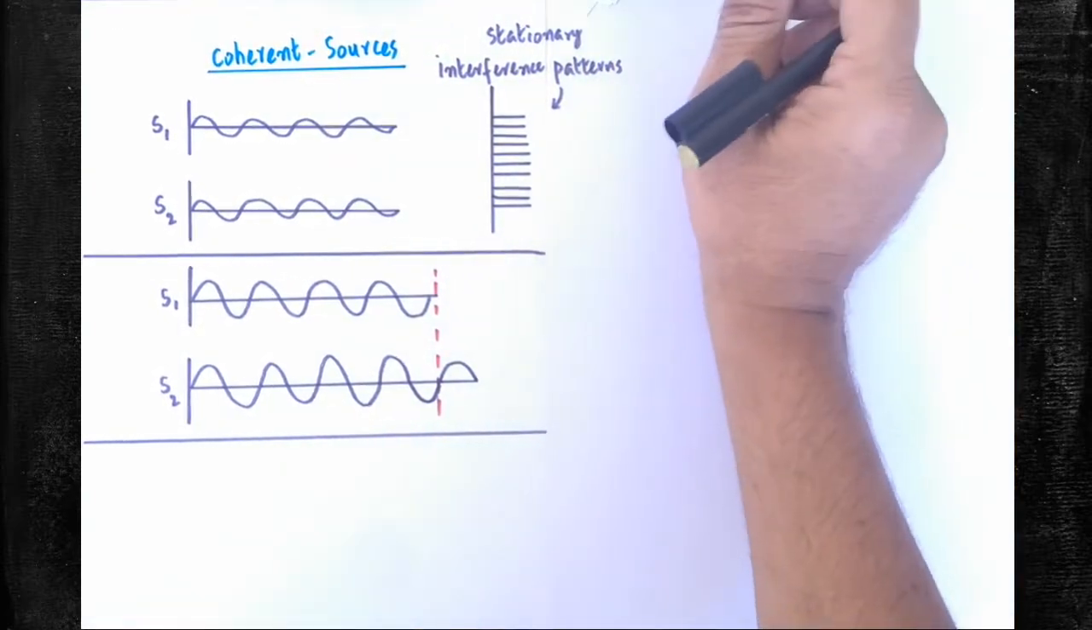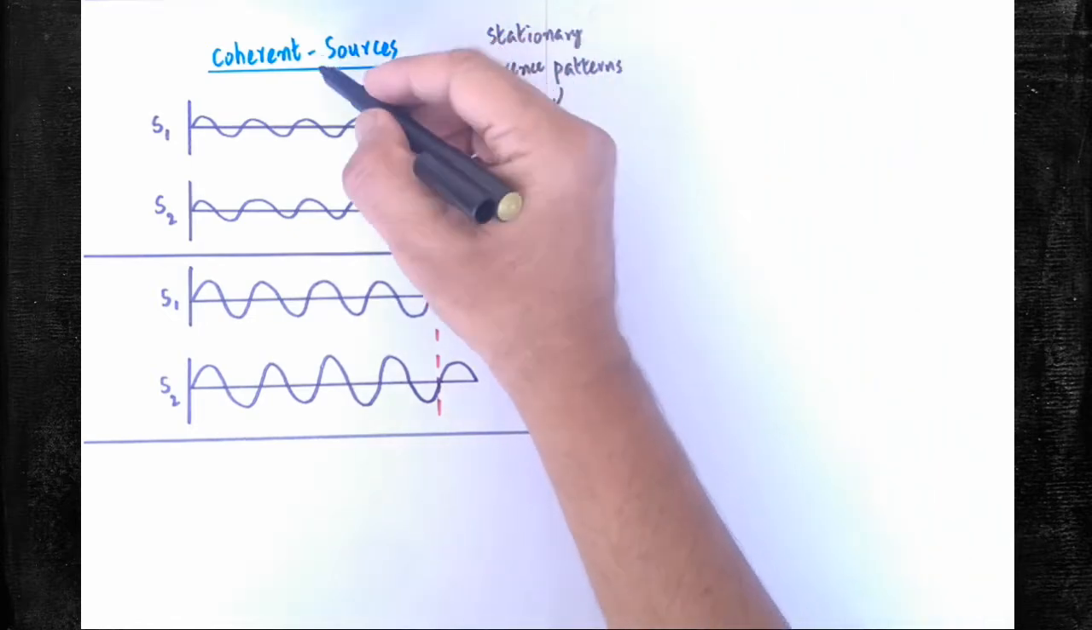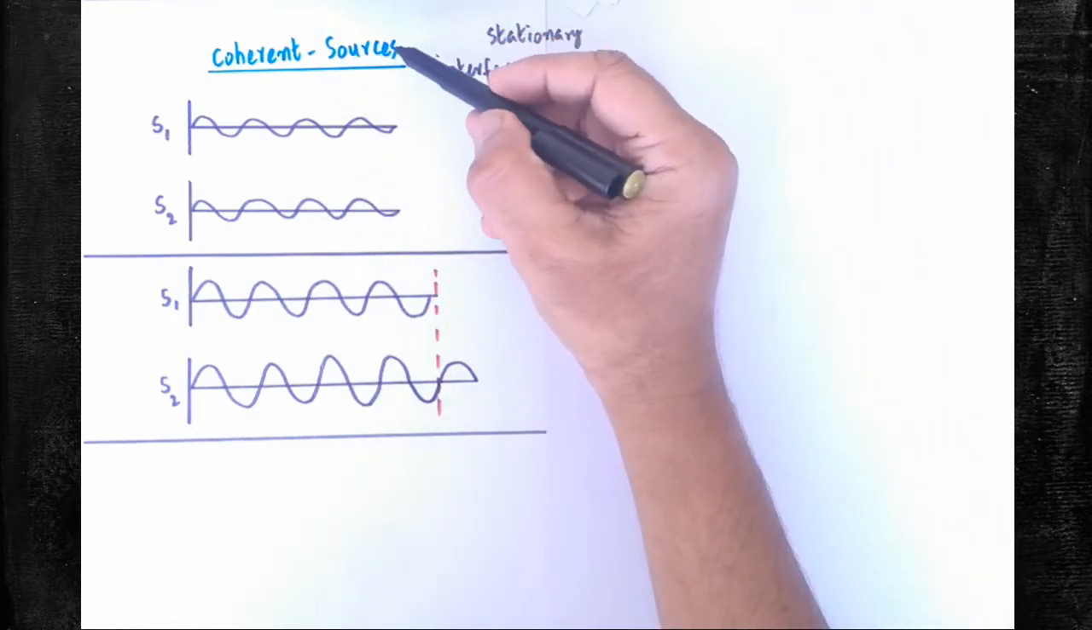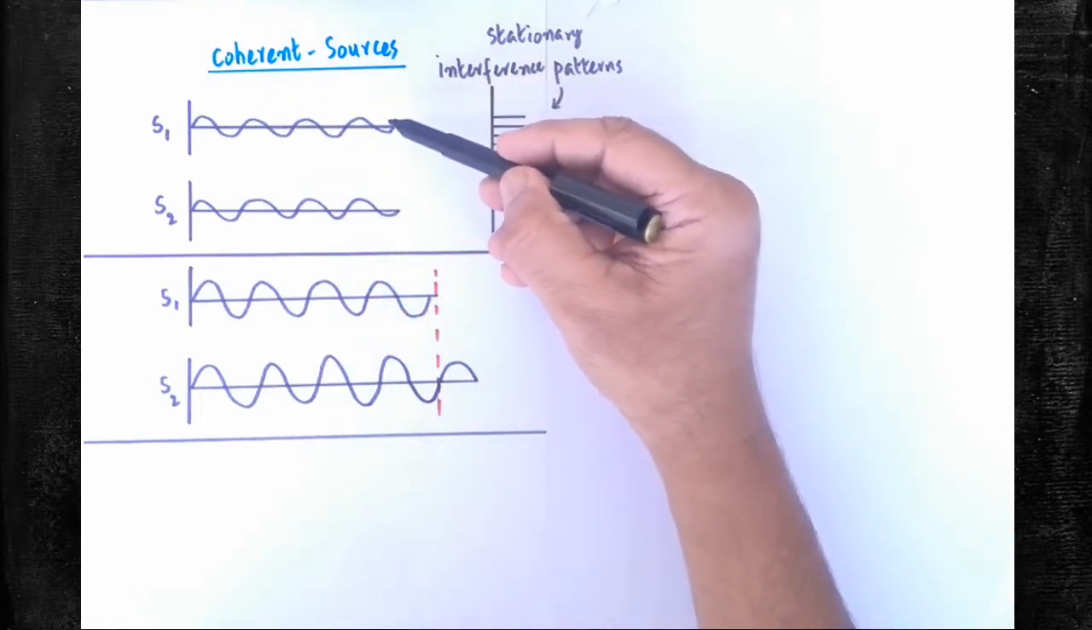Here we are going to learn the topic called coherent sources. To observe the interference pattern, two sources are required. The two sources are named coherent sources. When are the sources said to be coherent? That is the question here.